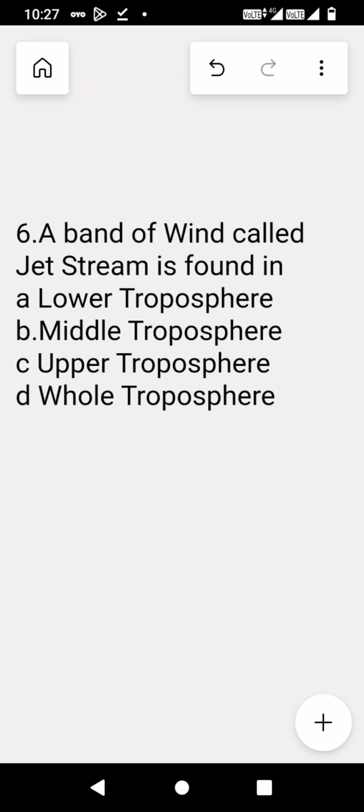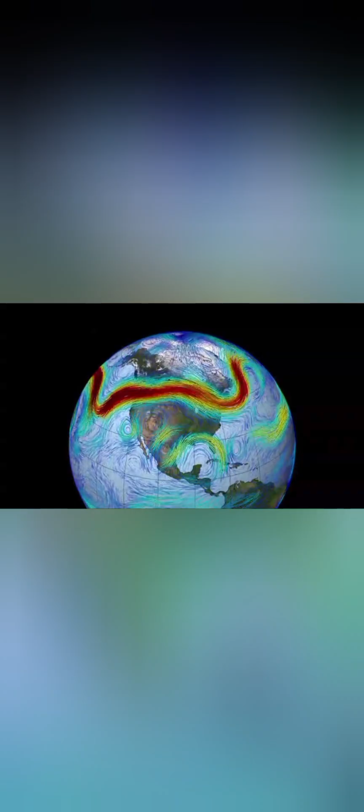The sixth question is, a band of wind called jet stream is found where? A is lower troposphere, B middle troposphere, C upper troposphere, and D whole troposphere. And the correct option is upper troposphere.